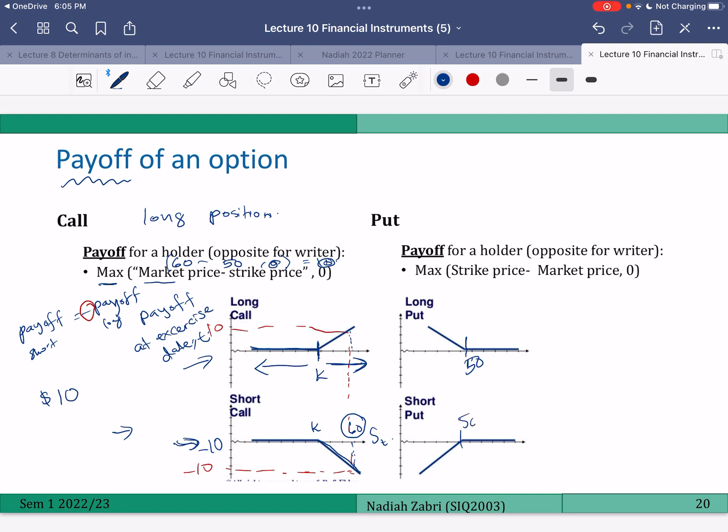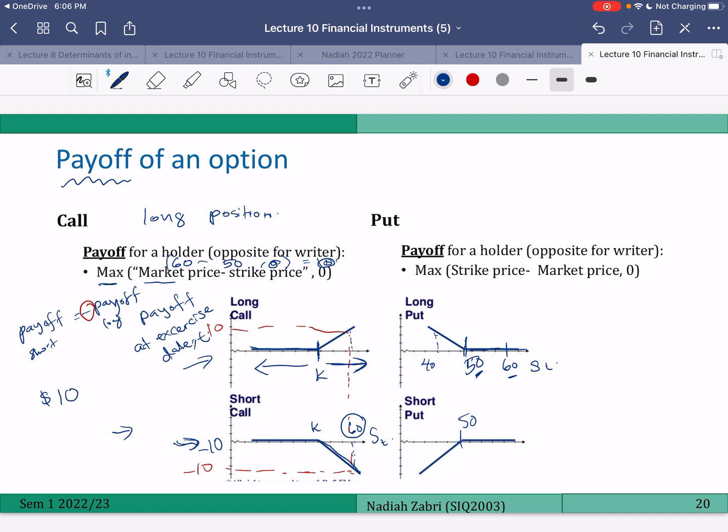Okay, this is the option to sell. So you have the option to sell at 50, but if the actual price is 60, will you want to sell at 50 if the market price is 60? No, right? So you won't exercise. But if the market price is lower than 50, you will be happy to sell it at 50. So the market price is 40, you can sell it at 50.